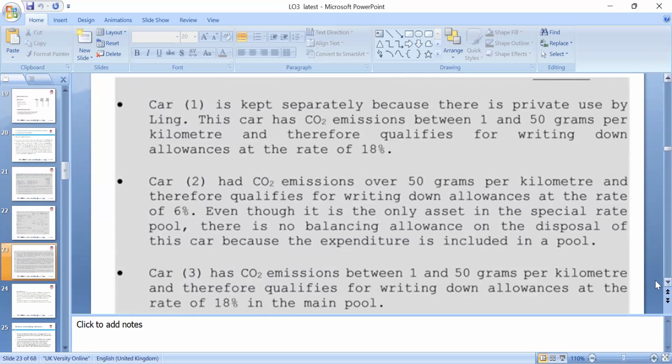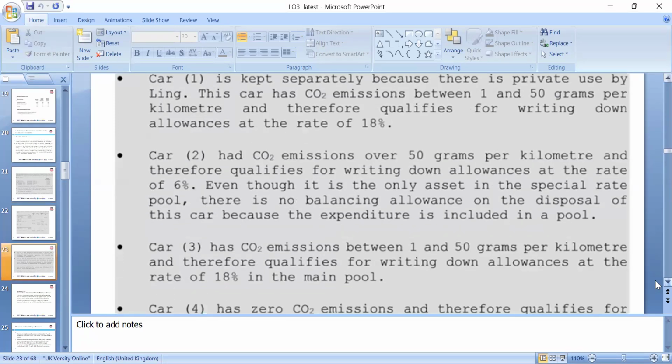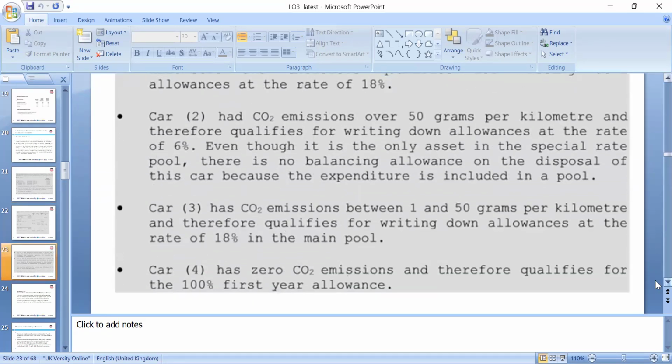It falls in the main pool or special pool, depending on the CO2 emission levels of the car. An electric car has 0 CO2 emission, so it qualifies for 100% first year allowance. So you have to look around at each year's qualifying rates. If you want to explore further and learn more about these rates, please do.